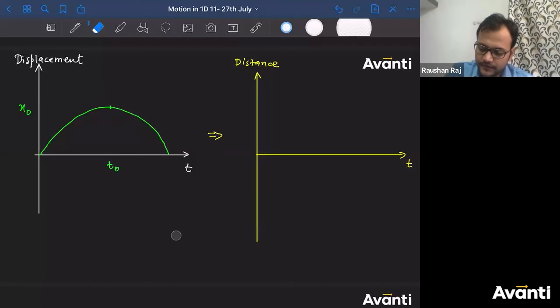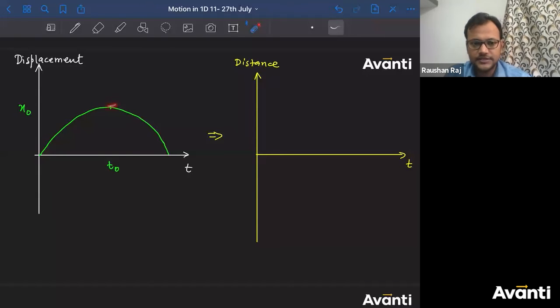Can I say from this to this point there is no problem, because velocity will become 0 here. Correct? After this, if you want to find the distance, the distance must increase even after this point. How will the particle move? The particle will go towards this, come to rest at this point, and then again come back.